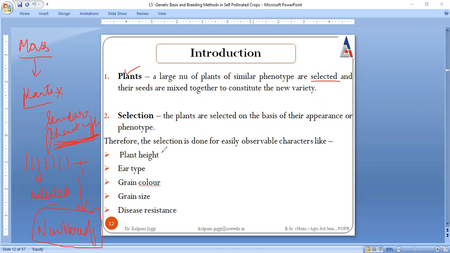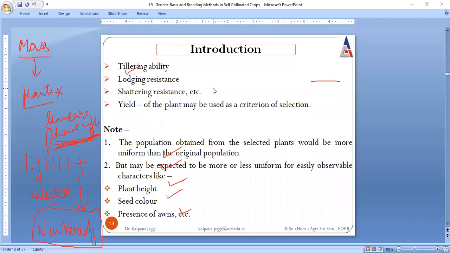We can consider certain parameters for phenotype, like height of the plant, ear type, color, size, and whether they are resistant to disease or not.